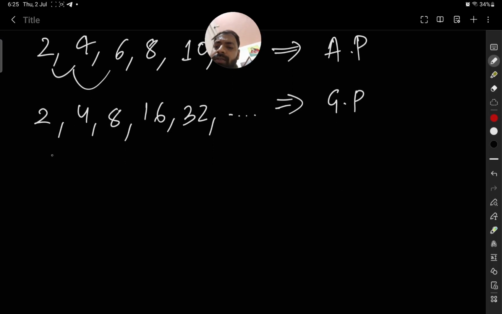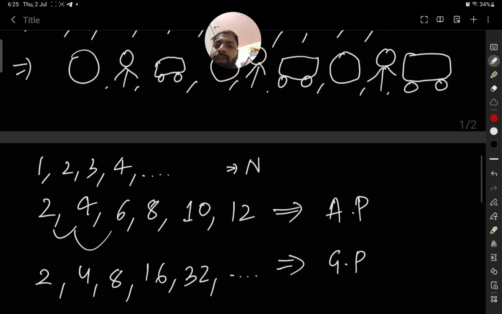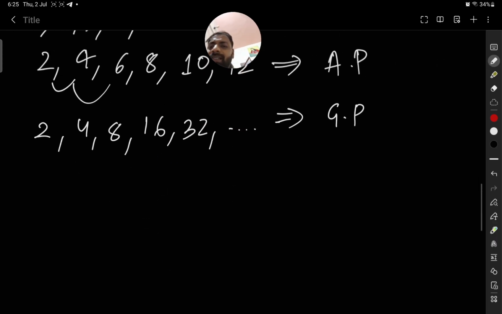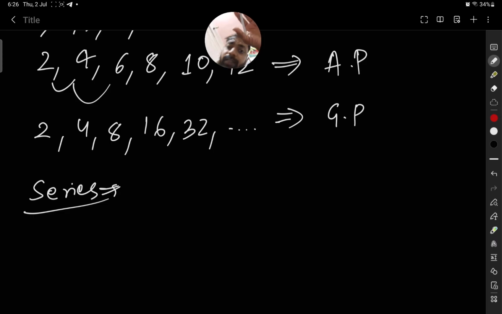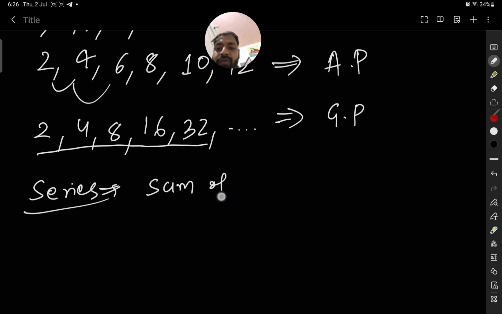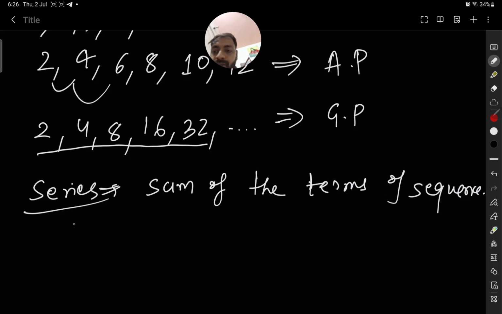So this is the sequence. Okay, what is series then? Series, as the name suggests, is just the sum of all the terms of the sequence, such as 2, 4, 8, 16, 32 you have written. So series is just the sum of the terms of a sequence, such as 2 plus 4 plus 8 plus 16 plus 32 plus dot dot dot.